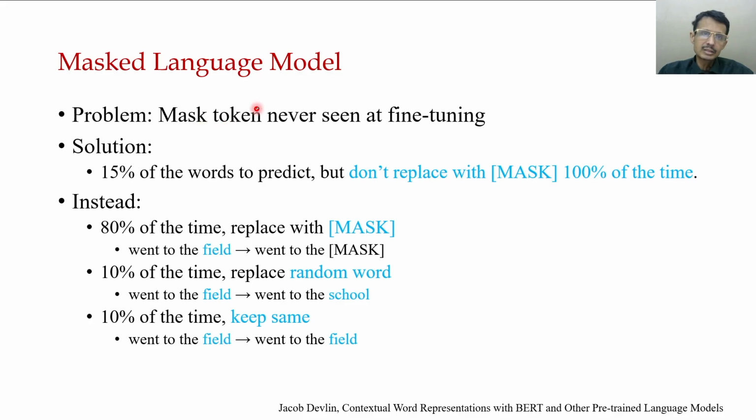Now the masked language model has a small issue: the mask token is never seen at fine-tuning.